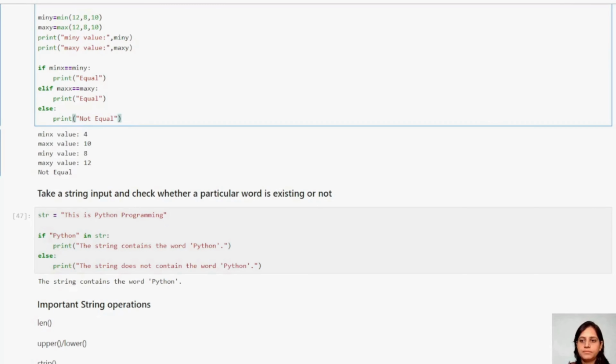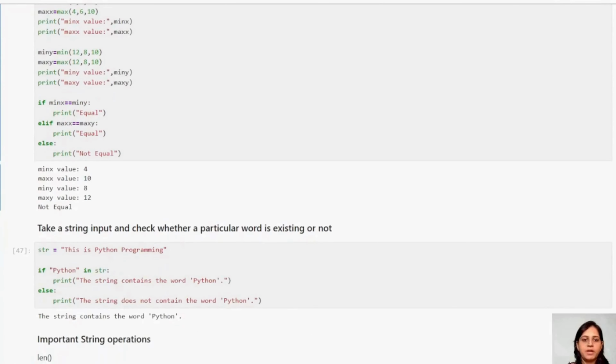Now see, it is giving me the output already. Mean of x is 4, max of x is 10, mean of y is 8, max of y is 12. So guys, according to our condition, mean x and mean y should be equal. Is it? No. Max x and max y should be equal.